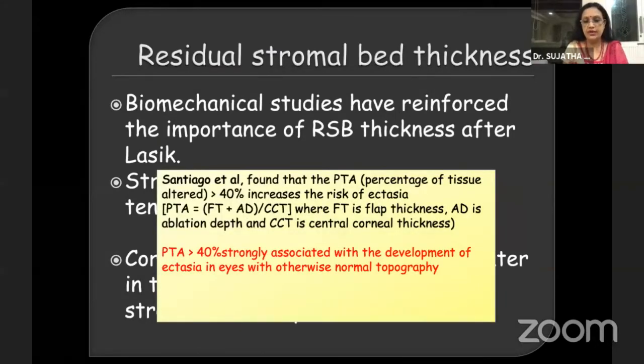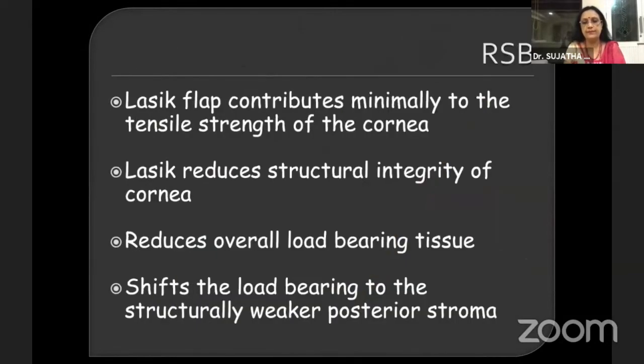Santiago et al. found that the percentage of tissue altered after LASIK should not exceed 40%, beyond which the risk of ectasia increases. So the PTA is calculated with the flap thickness plus the ablation depth divided by the central corneal thickness. A PTA greater than 40% is strongly associated with the development of ectasia in otherwise normal topography. The other important factor is that the LASIK flap does not contribute to the tensile strength of the cornea.